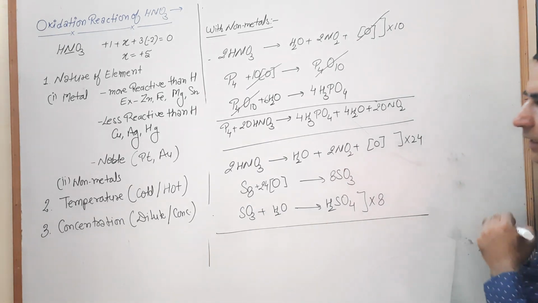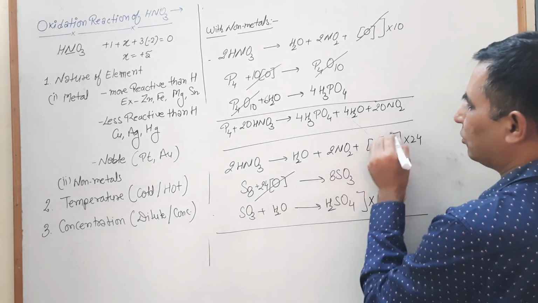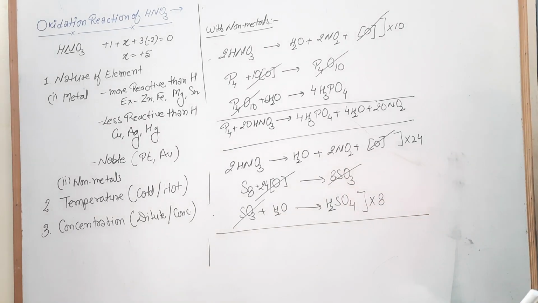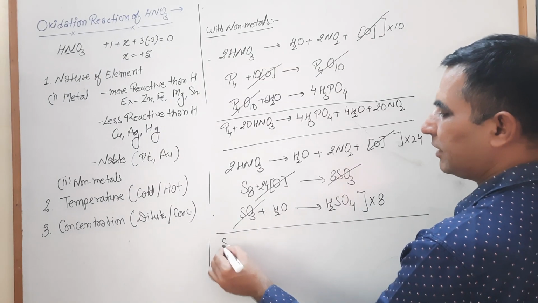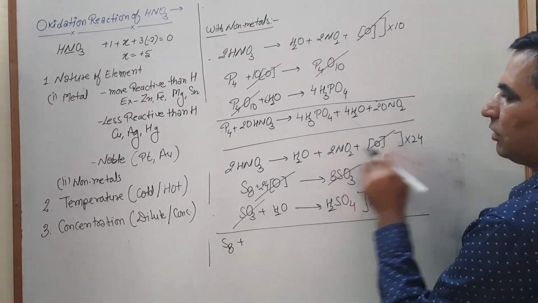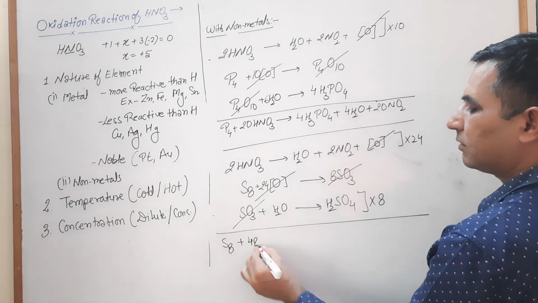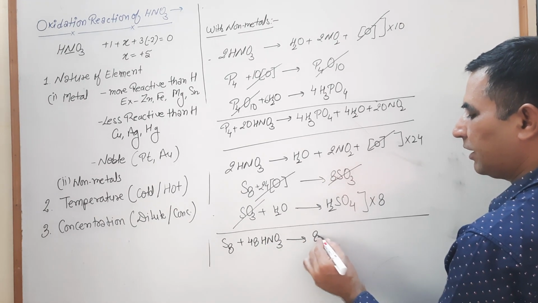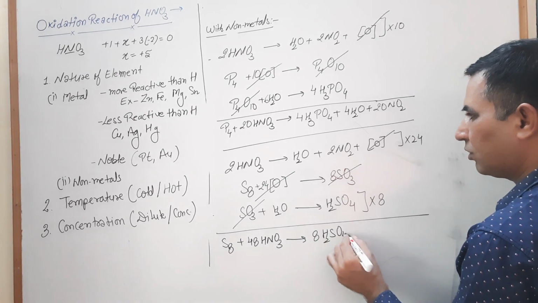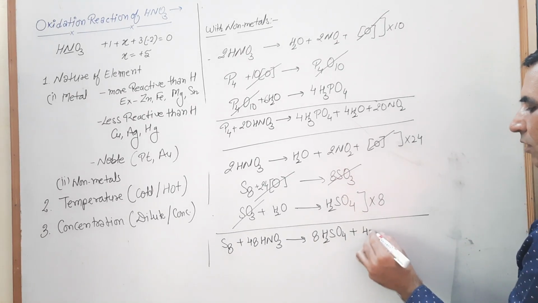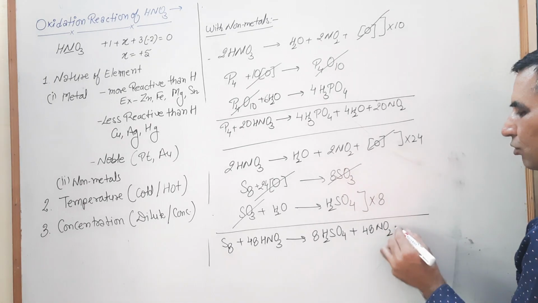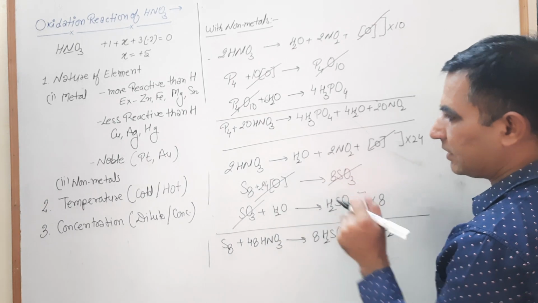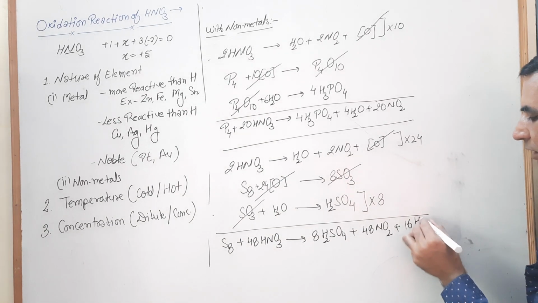Now look, the cancelable quantities are 24O and 24O, and 8SO3 is cancelled by 8SO3. So the remaining one is S8 plus 48HNO3, which converts into 8H2SO4 plus 48NO2 plus 24H2O. On this side we have the 8H2O, so 24 minus 8 is 16H2O.